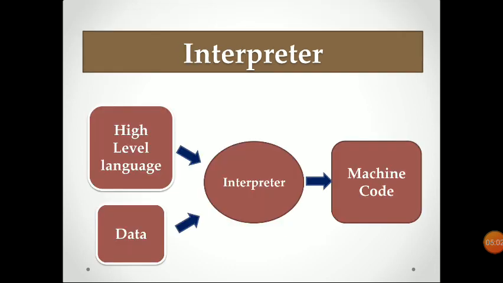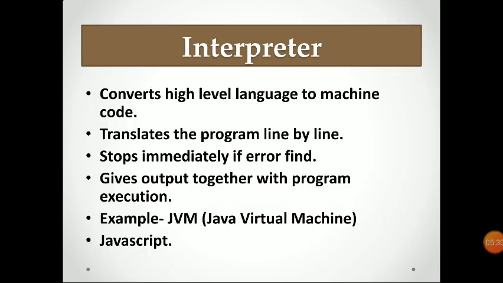Now the other one is the interpreter. The working of compilers and interpreters is almost the same, but there is a little bit of difference between them. An interpreter can convert the high level language to the machine code, but during the conversion the data is automatically inserted. It takes data after every line. Means the interpreter converts the high level language to machine code line by line. It translates the program line by line, but a compiler translates the whole program and gives the output.